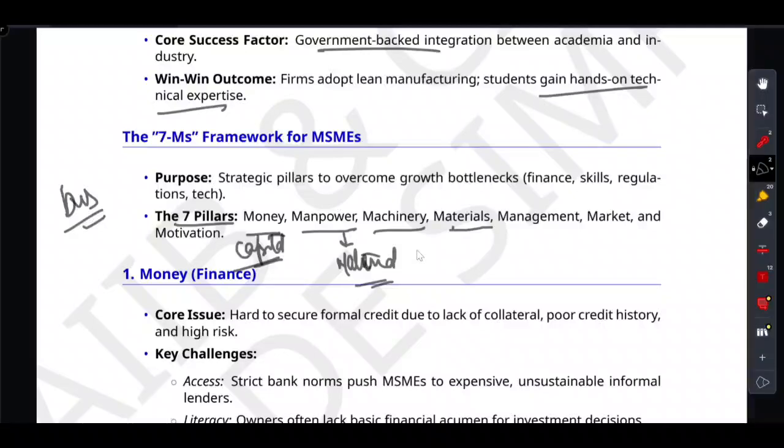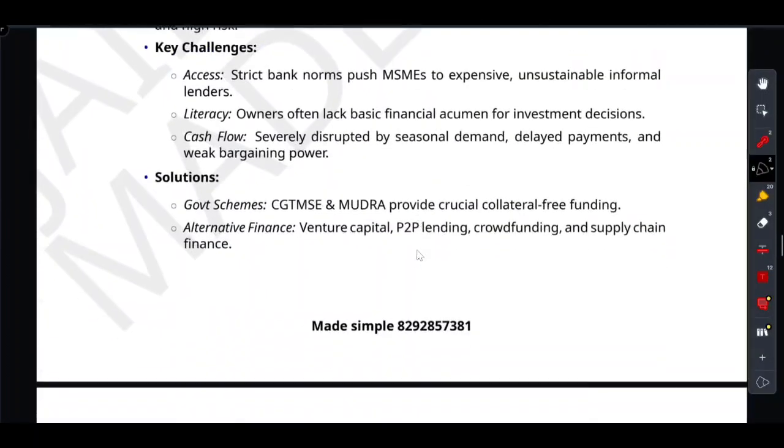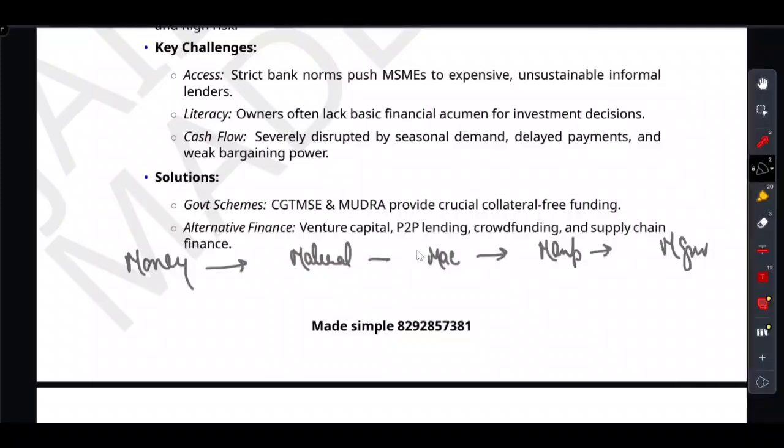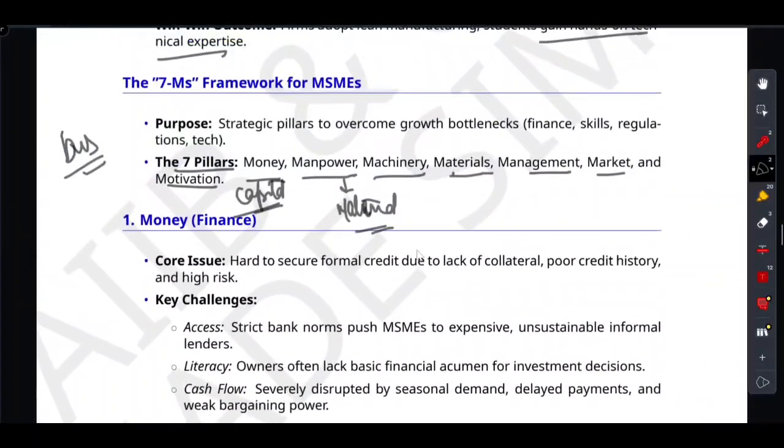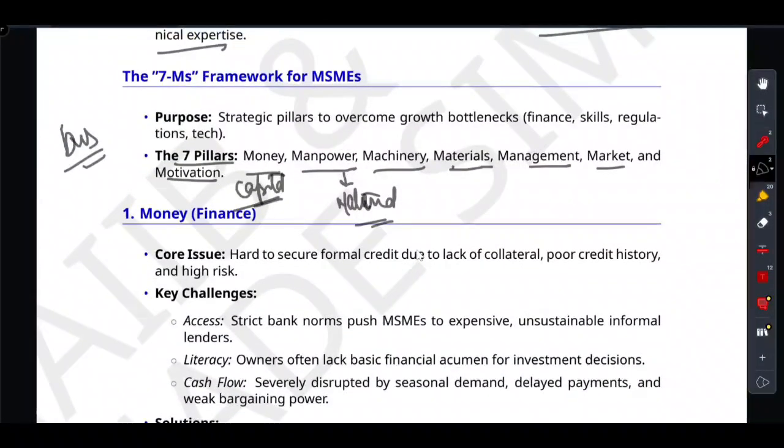And you need good management to run the shift. You sell the final product to the market. And what keeps you pushing through the hard times? That's motivation, isn't it? So the link is something like this. First comes money, then material, then machinery, then manpower, then management, then market, and finally motivation. See, it is not just a list, it is a chronological story, right? You will never forget it.